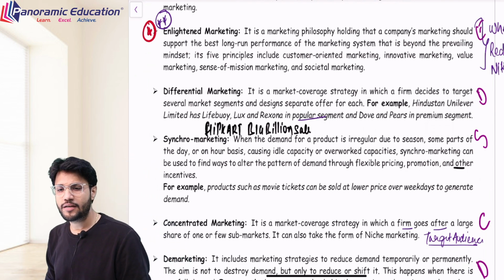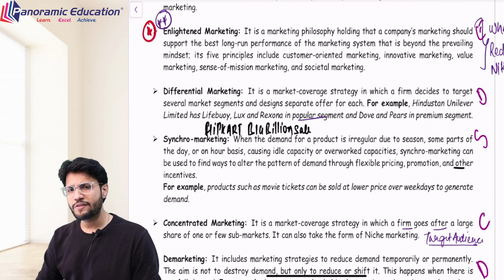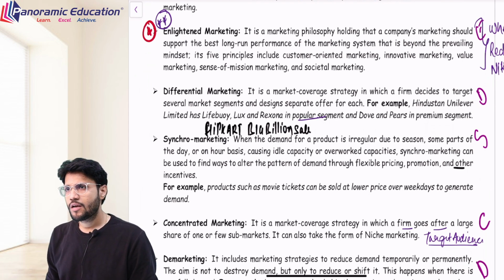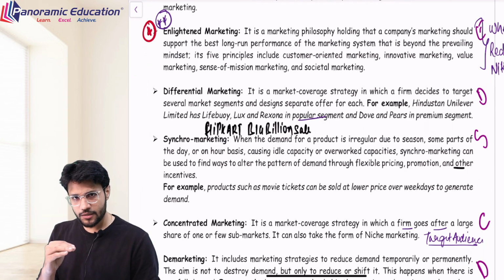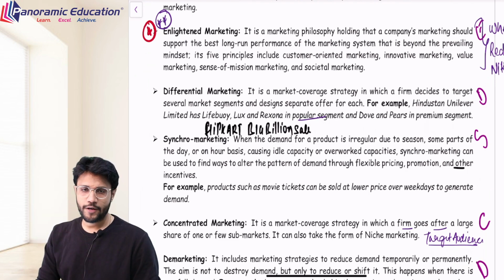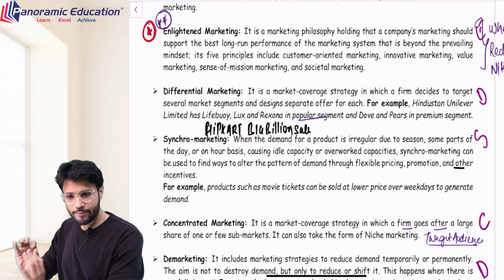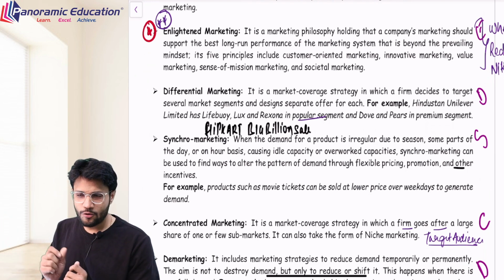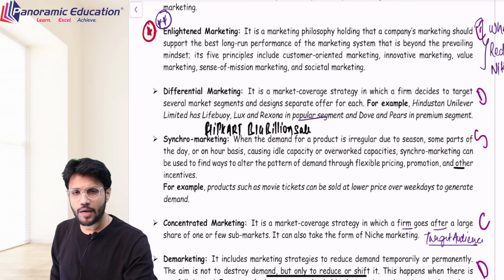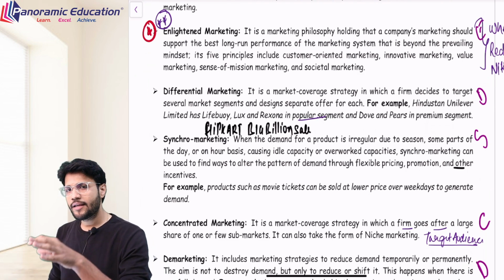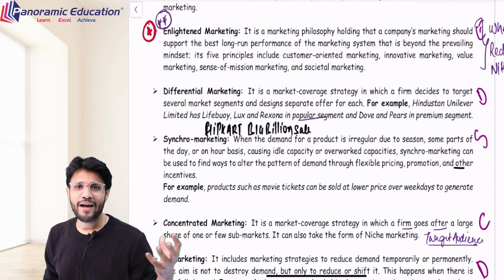They have Lifebuoy, Lux and Rexona for the popular segment, and Dove and Pears in the premium segment. So in such case, when I say differential marketing, you are catering to different customers by creating a new brand. For example, the one customer who just wants a regular soap, for them you have created Lux, and to promote you have hired some stars, and the one who wants premium, wants to pay some amount of money but ensure that their skin does not get damaged, for them you have introduced Dove, and again you also hired.